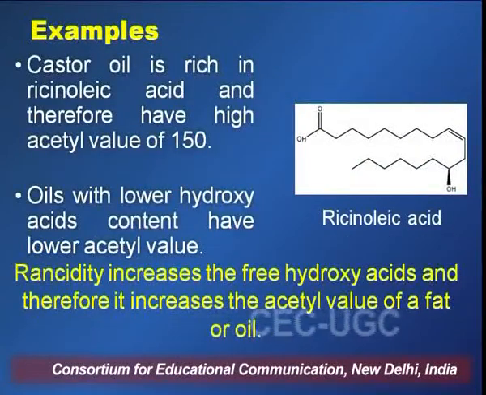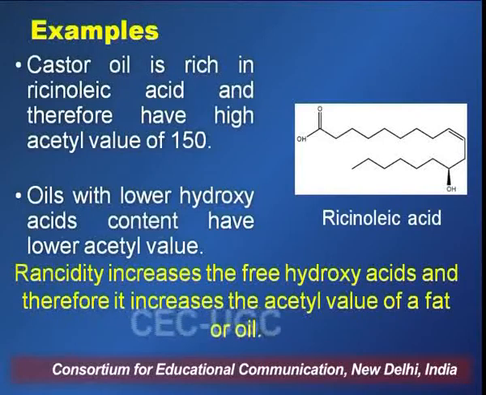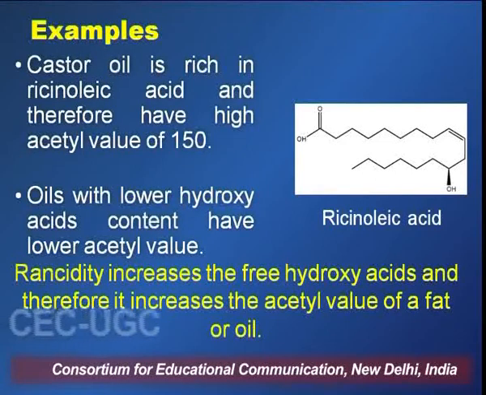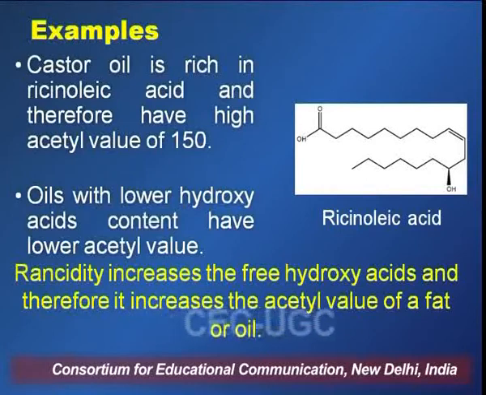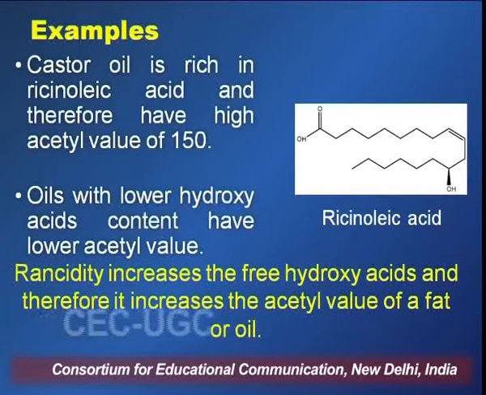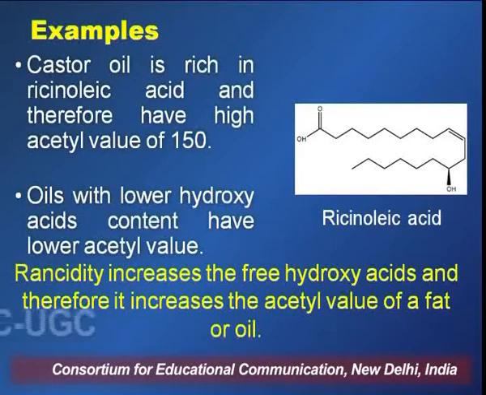We can see in the example of castor oil, it is rich in ricinoleic acid, and as you can see in its structure, it has a hydroxyl group, and therefore it has a high acetyl value of 150, because acetic anhydride combines with the hydroxyl group present in the ricinoleic acid to give a higher acetyl value. Oils which have lower hydroxy acid content have a lower acetyl value, as I have already explained. The higher the acetyl value, the higher the hydroxy acid content, or vice versa.